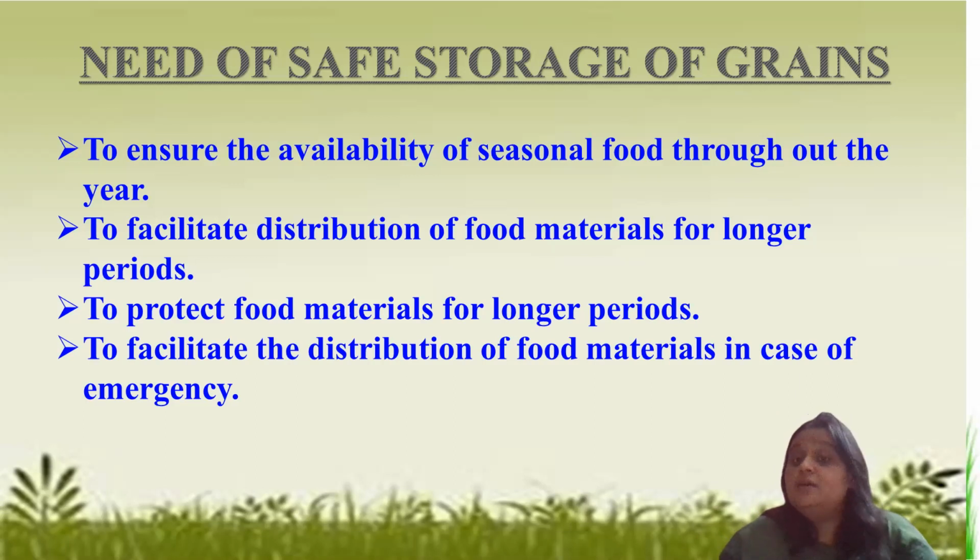So they need to be stored properly. Distribution of food material is also needed to deal with emergency situations, so that people should not have problems getting grains and food material in case of emergency. That's why the distribution of food can be used in case of emergency or for a longer period as well.